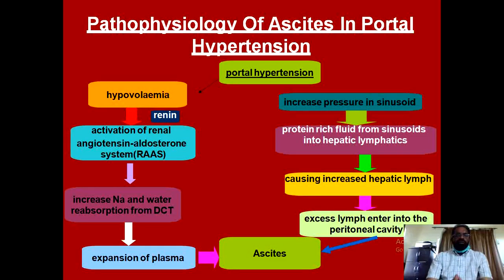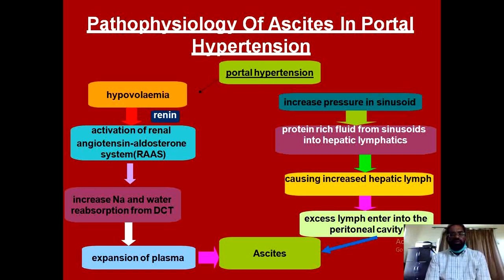And coming to one very important complication of portal hypertension, the ascites, we will very briefly discuss the pathophysiology and the management of the ascites.